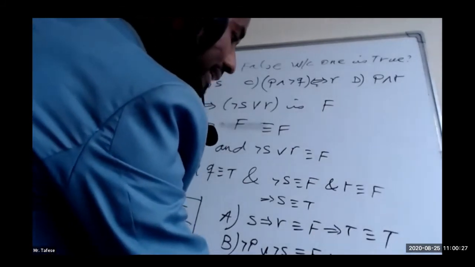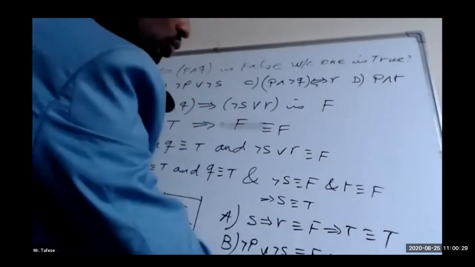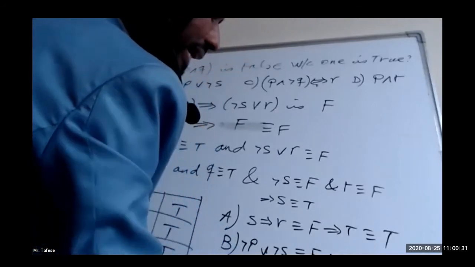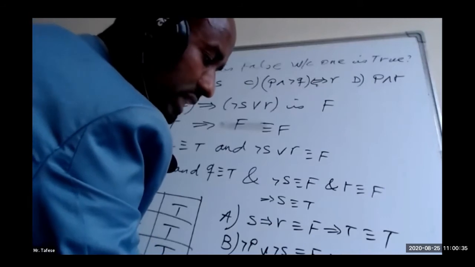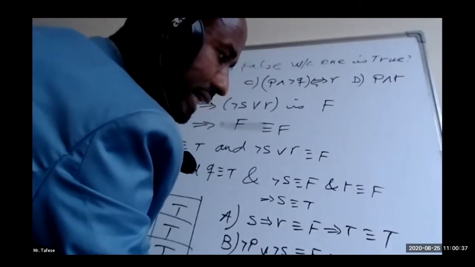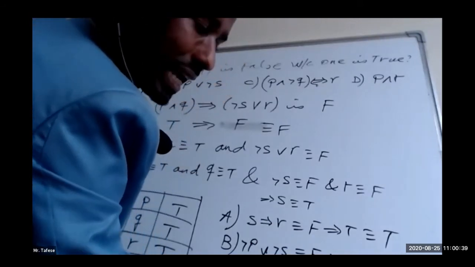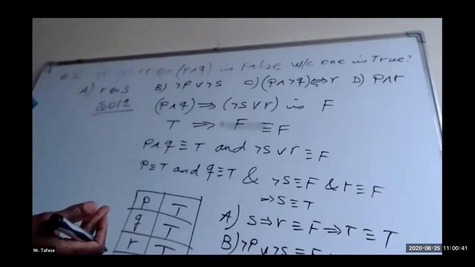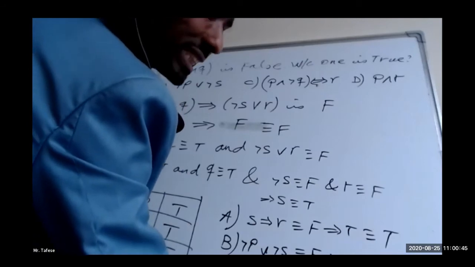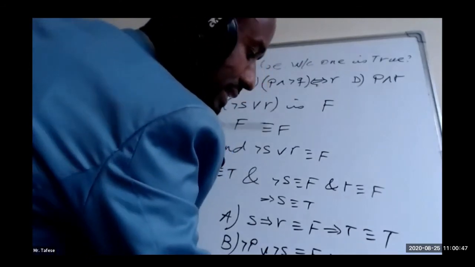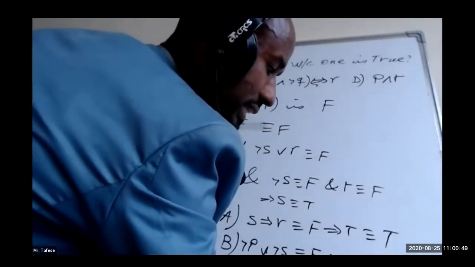So true and false is false. False biimplies true: they are not the same kind. For in the case of biimplication, the answer will be true if they are of the same kind. Since they are not the same kind, therefore the answer will be false.